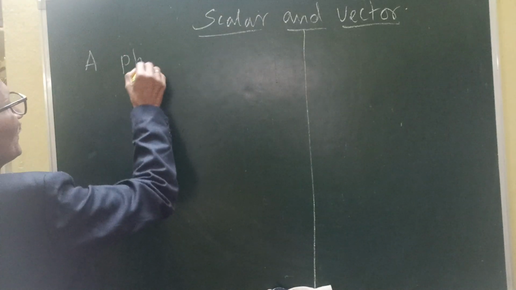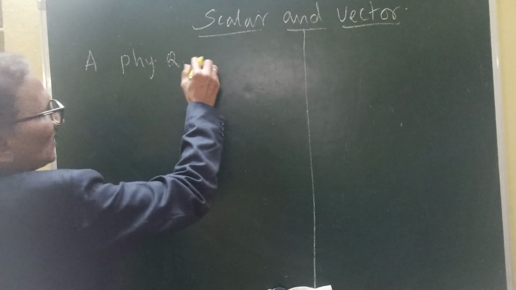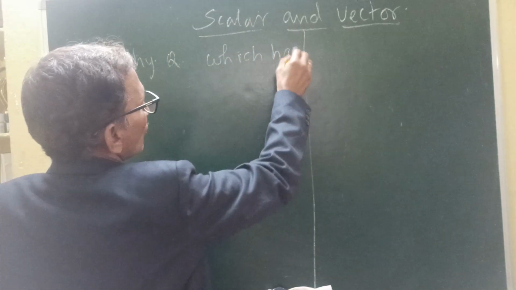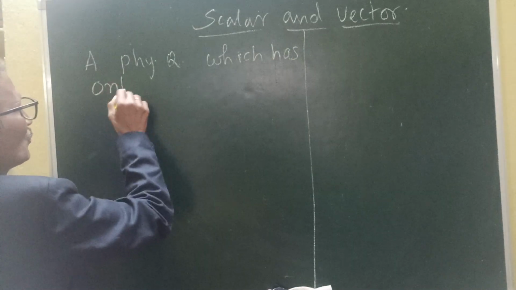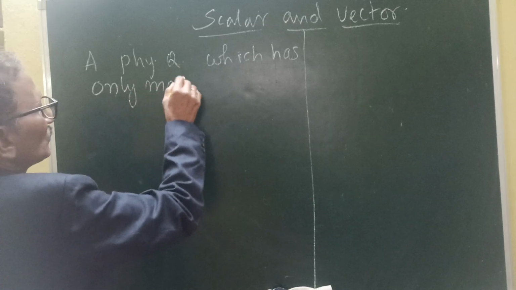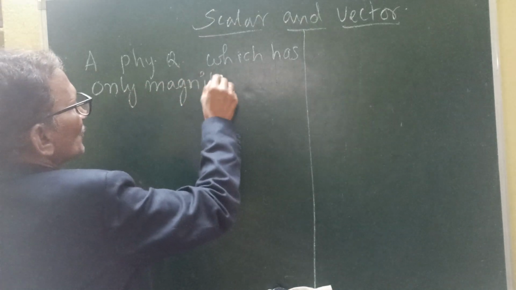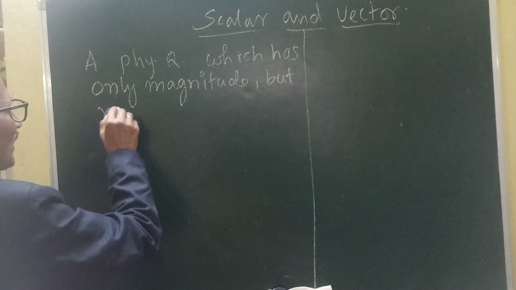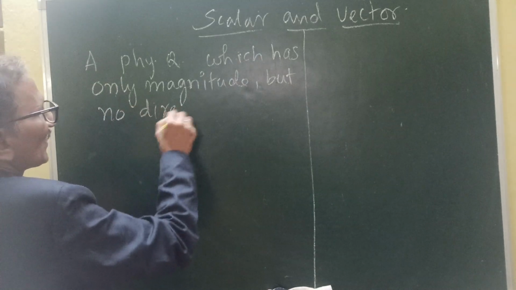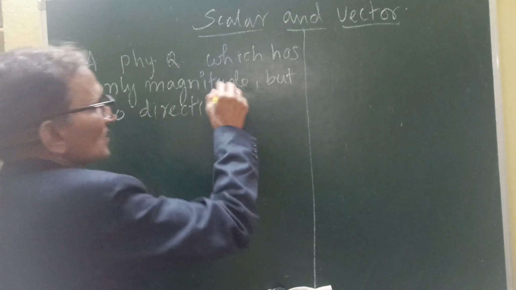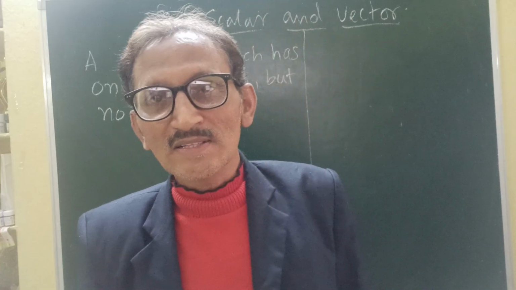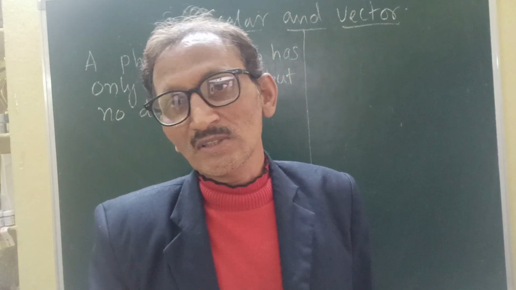A physical quantity which has only magnitude but no direction. There is no direction for that physical quantity. That quantity I am calling a scalar quantity.